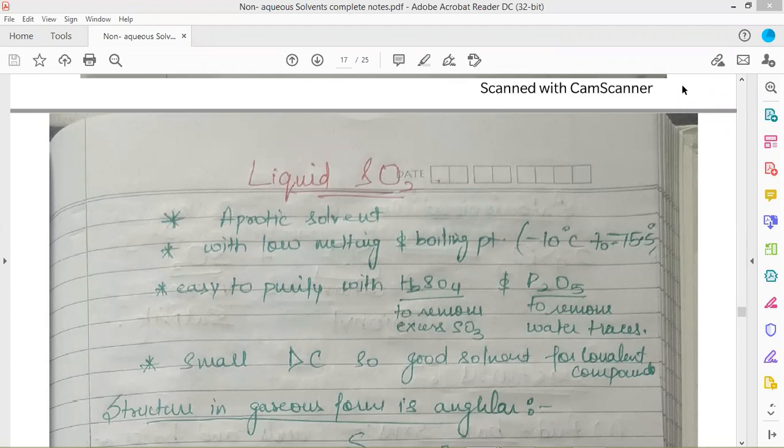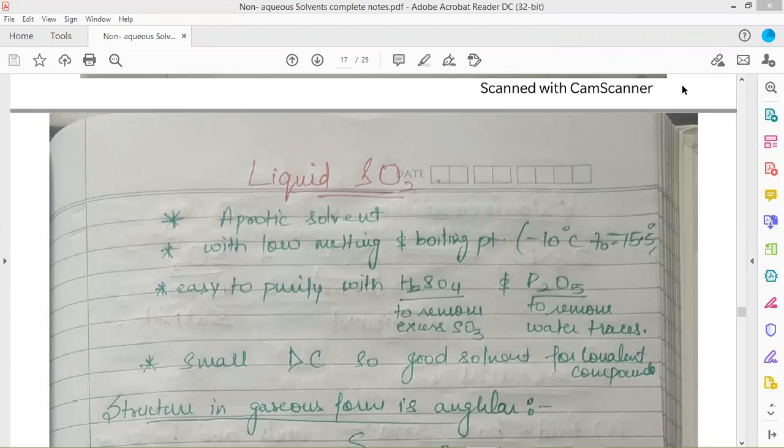So this is the last video for our last unit, that is the fourth unit, which is non-aqueous solvents. In this video, we'll be discussing everything about liquid sulfur dioxide as a non-aqueous solvent. Liquid sulfur dioxide is an aprotic solvent, as it doesn't contain any ionizable proton.